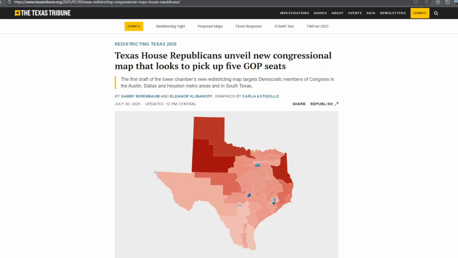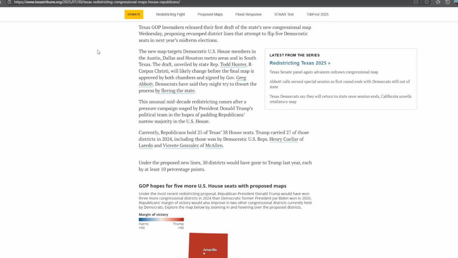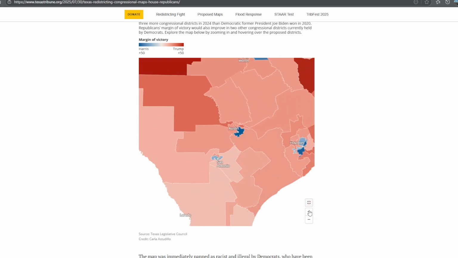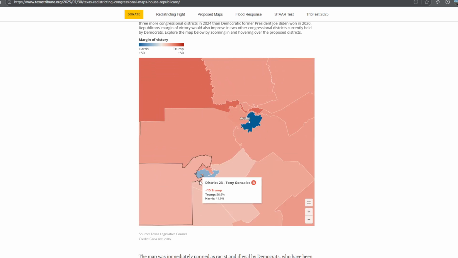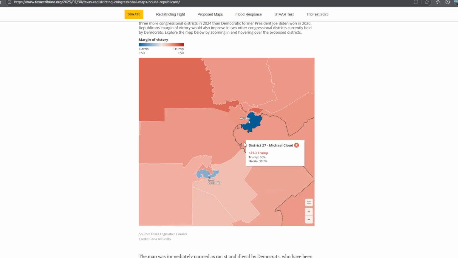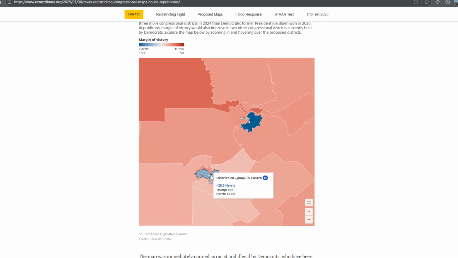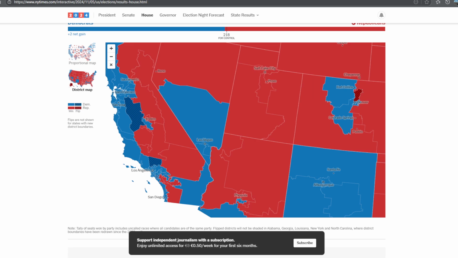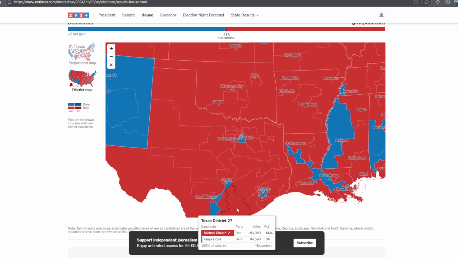So let's move on to Texas. Texas House Republicans are now unveiling a new House map, as you can see here. Same thing, because look at this area here. This is the San Antonio, Austin area. Usually they had three Democratic districts here. One was in Austin, another one in San Antonio, and then one was from San Antonio to Austin, as you can see here. Not here, I'm sorry, here. And look, it was this.